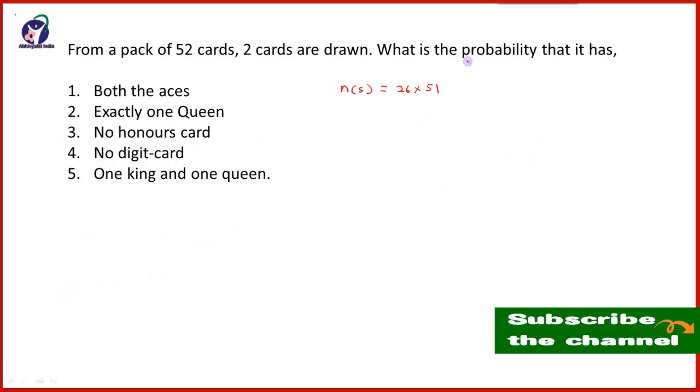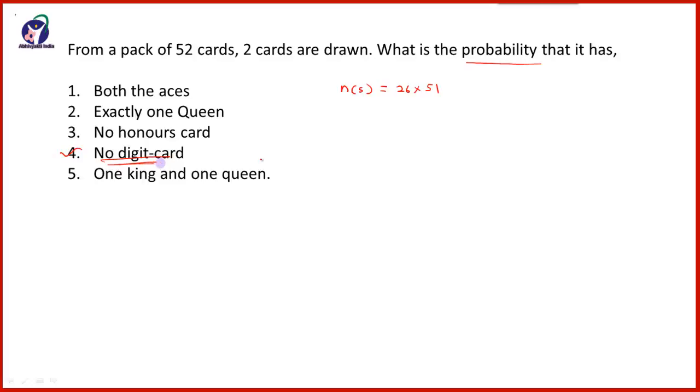The next question is, what is the probability that it has no digit card? It has no digit card.